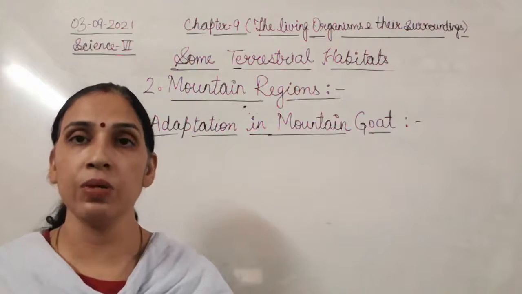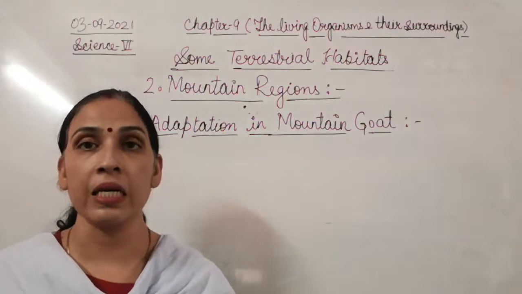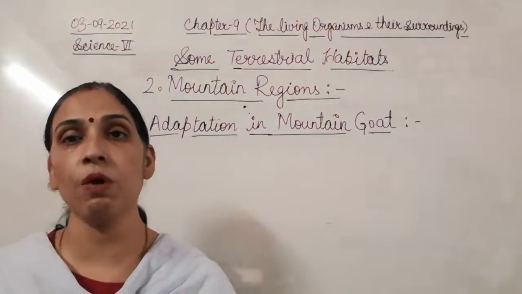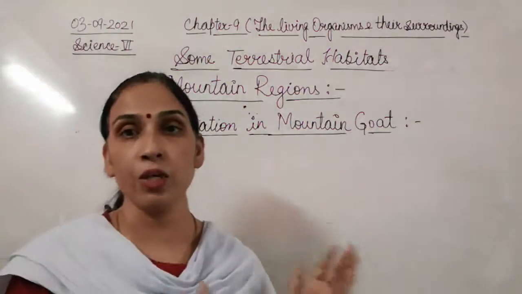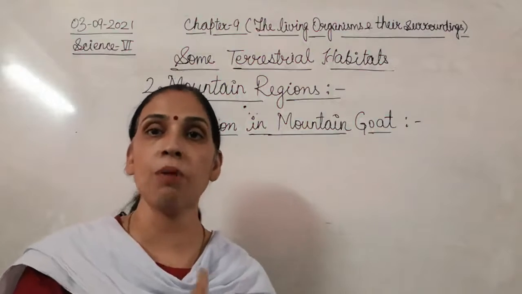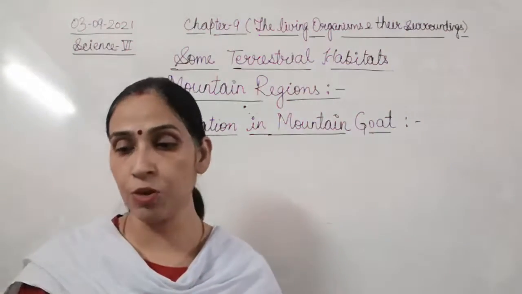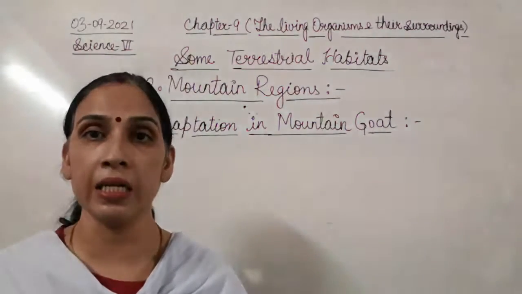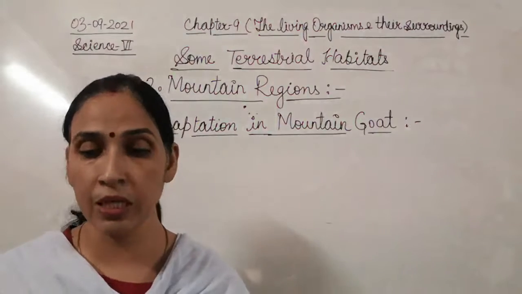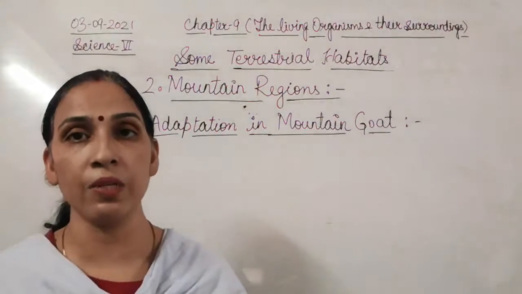Now children, next we have forest or grassland. Here we are going to discuss the tropical rainforest, which is very common in India, the Indian tropical rainforest. Or grassland, open grasslands, which are also very common in our country. That we will discuss in the next terrestrial habitat.